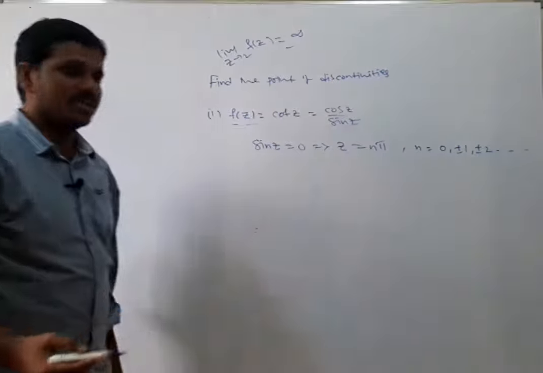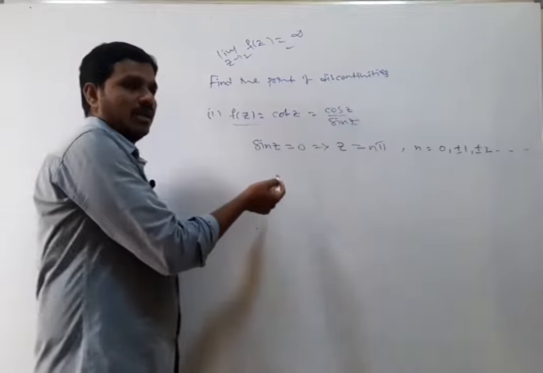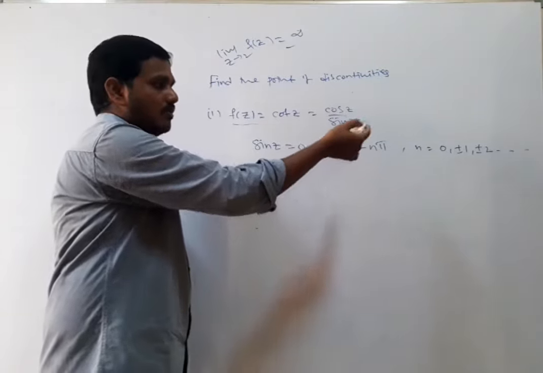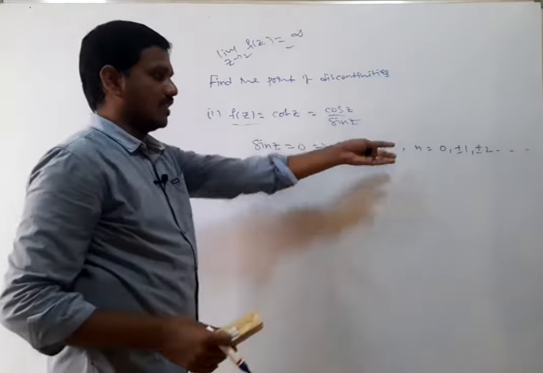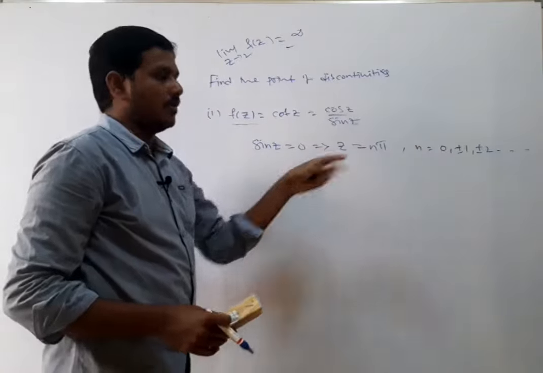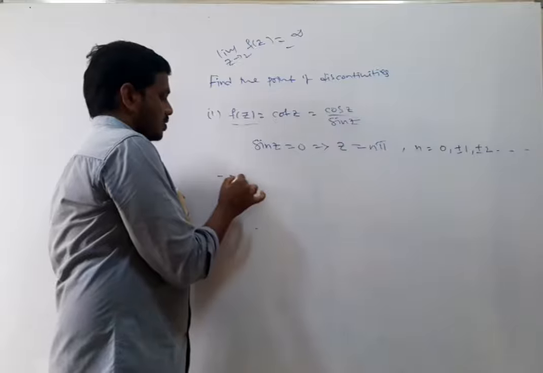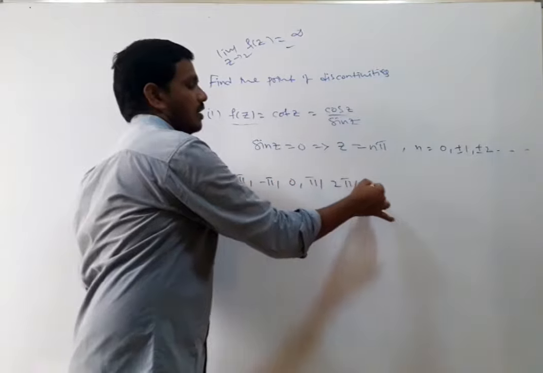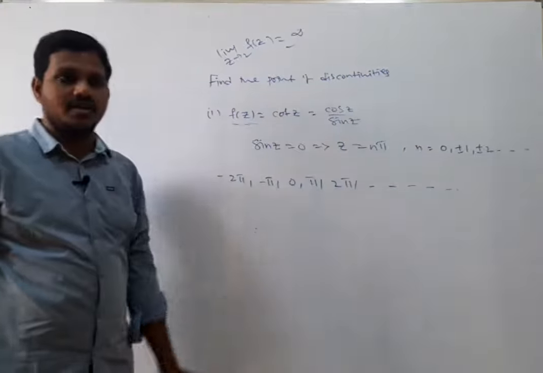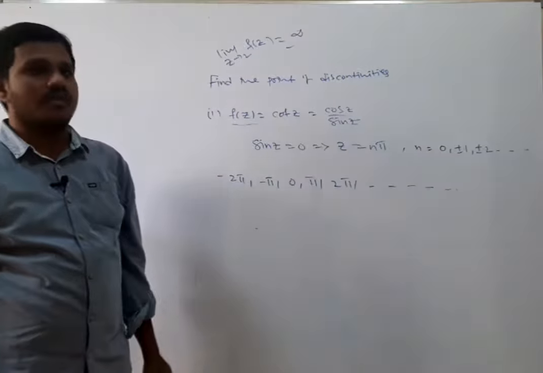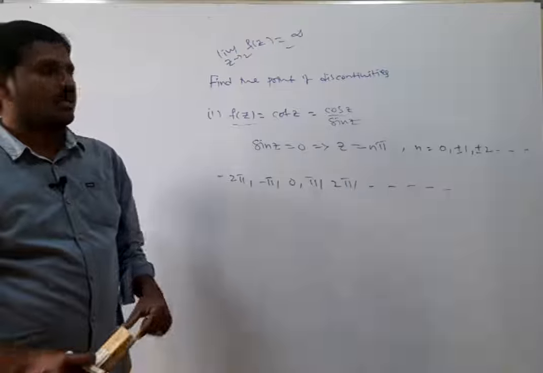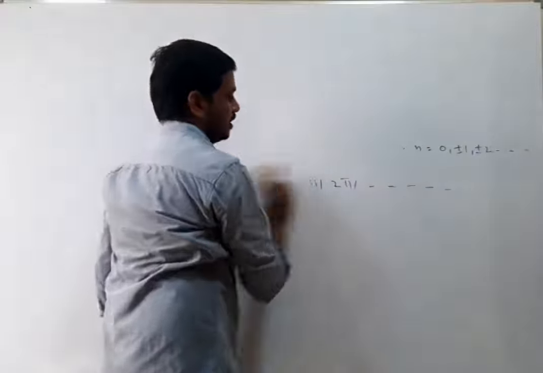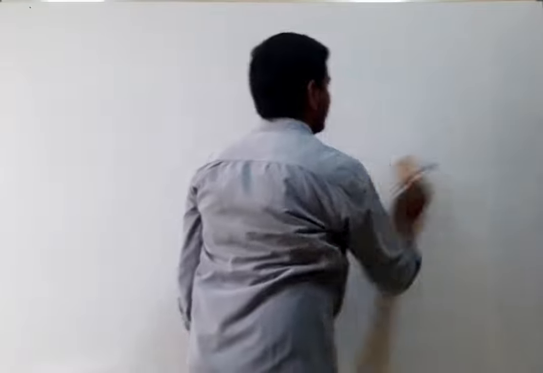Right? How many points of discontinuity are there here? Infinitely many, right? That means n pi, the multiples of pi, where n belongs to the integers. That is infinitely many: minus 2 pi, minus pi, 0, pi, 2 pi, and so on. These are the points of discontinuity for the function f of z equals cot z. Like that we have problems on finding points of discontinuity.